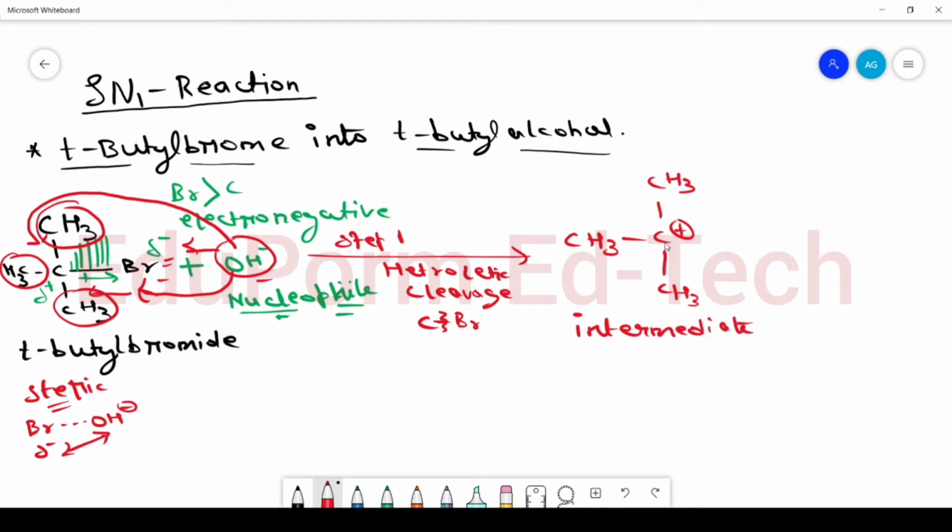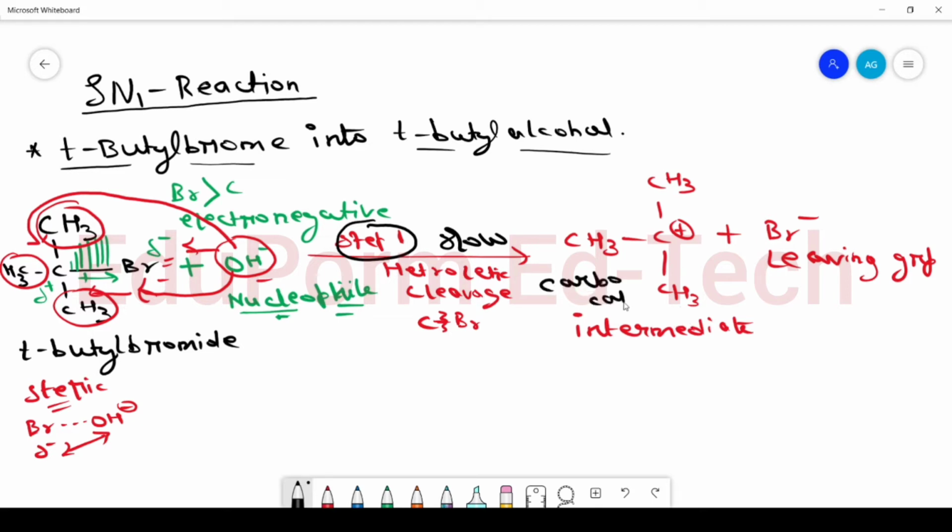Other than the carbocation, bromine will leave as Br negative and it will be called the leaving group. So this is step 1 of the reaction, and this is a slow step where carbocation intermediate formation is taking place.